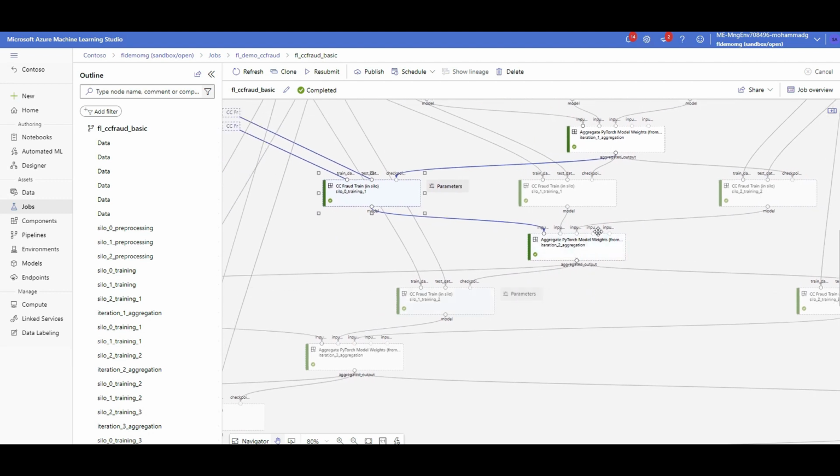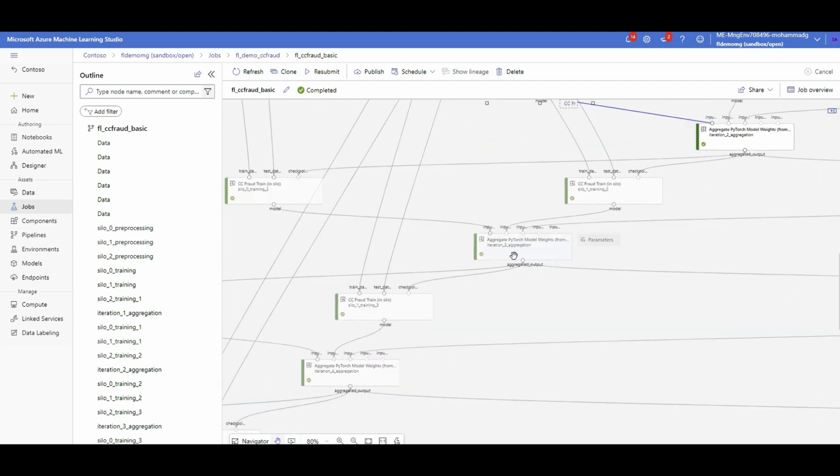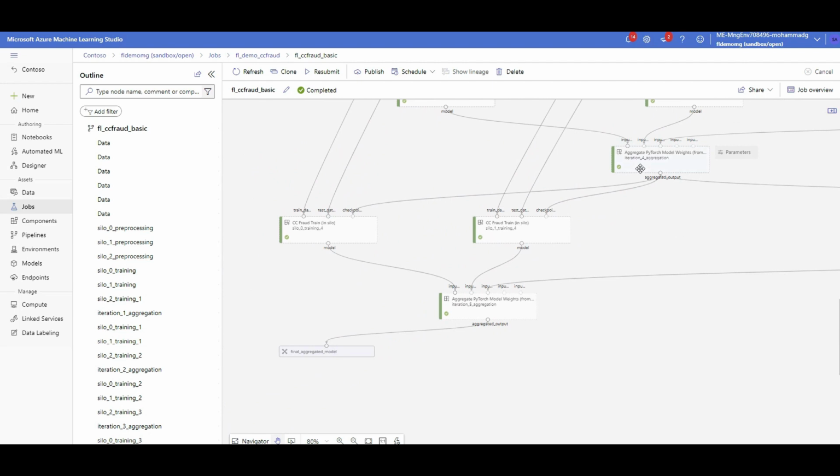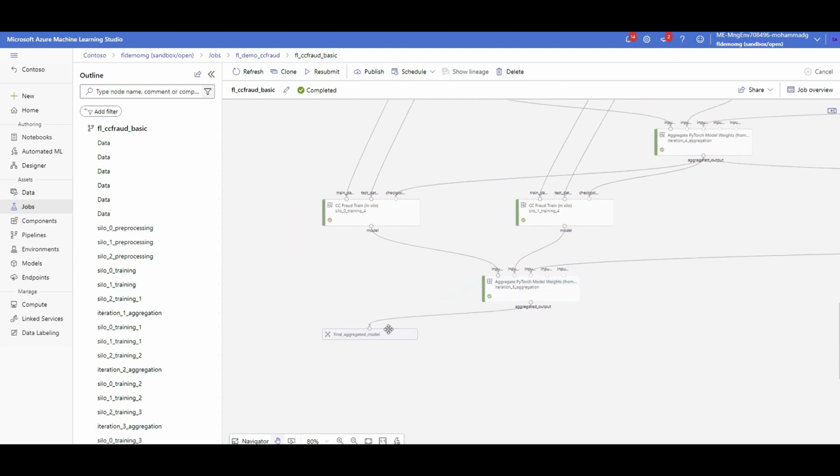We do it again, ship it back for training, and again we aggregate for the third iteration. I think after the fourth iteration we will have the latest one, which is 5, and that iteration 5 aggregated PyTorch model is our final model. So we did the pre-processing and training on different computes that have access to different portions of the data, and trained the final model without the need of seeing the data and sharing the data.